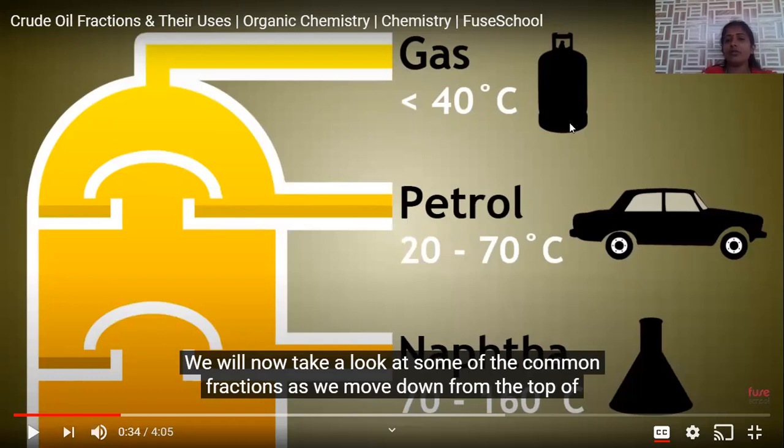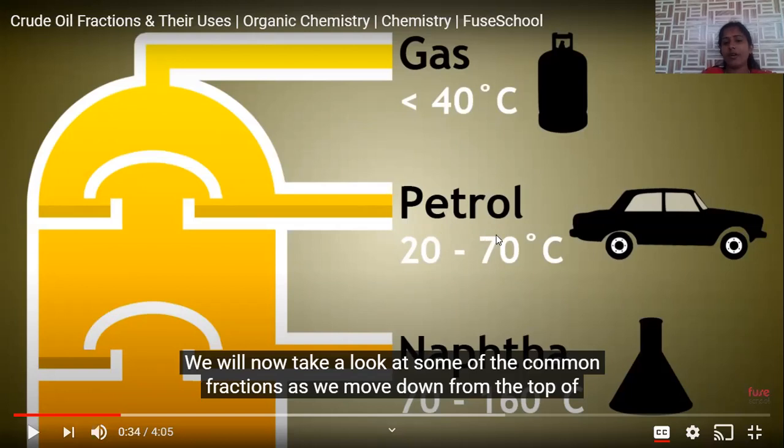LPG, nothing but liquefied petroleum gas, is composed of C3 to C4 carbons, made up of propane, isopropane, butane, isobutane. C3 to C4 fraction will be there. So this is about the application of uncondensed gases.